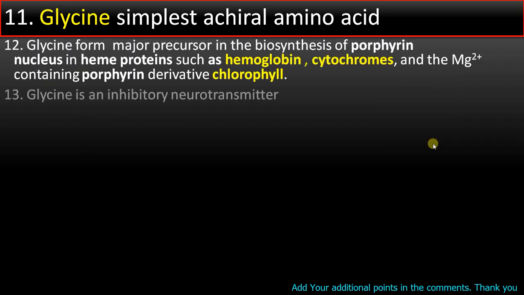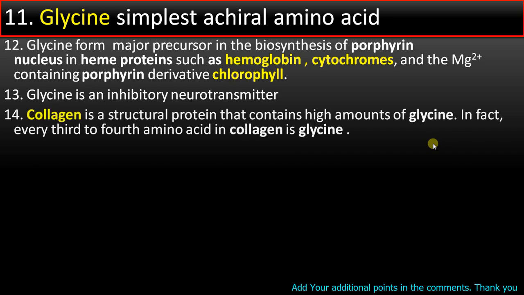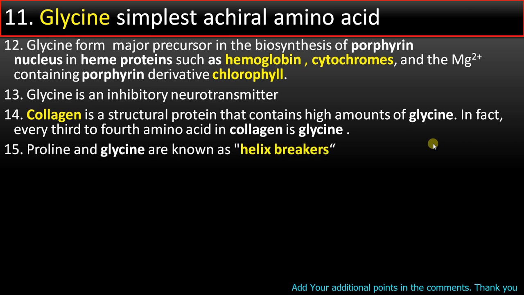Point number 12. Glycine is a major precursor in the biosynthesis of porphyrin nucleus in hemoglobin, cytochromes and chlorophyll. Point number 13. Glycine is an inhibitory neurotransmitter. Point number 14. Collagen, which is the most abundant structural protein in the body, contains high amount of glycine. Every third or fourth amino acid in collagen is glycine. Point number 15. Proline and glycine are known as helix breakers.